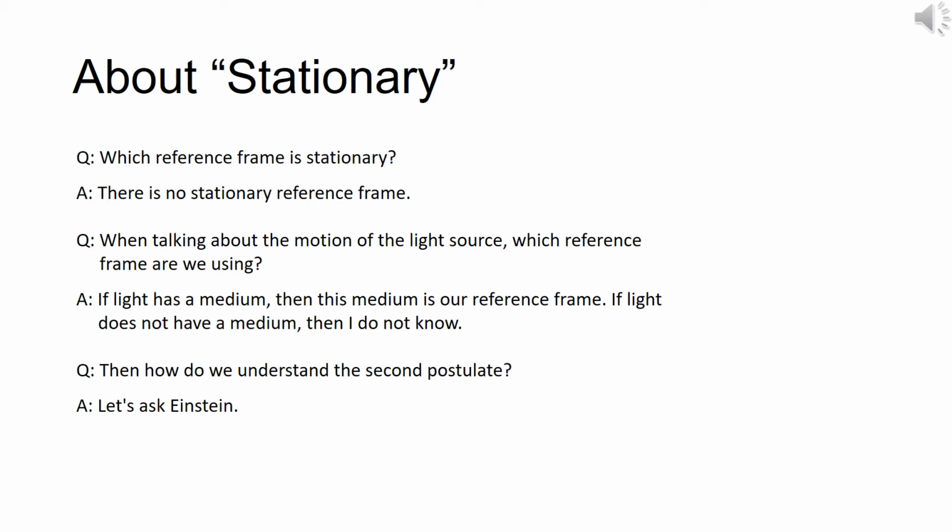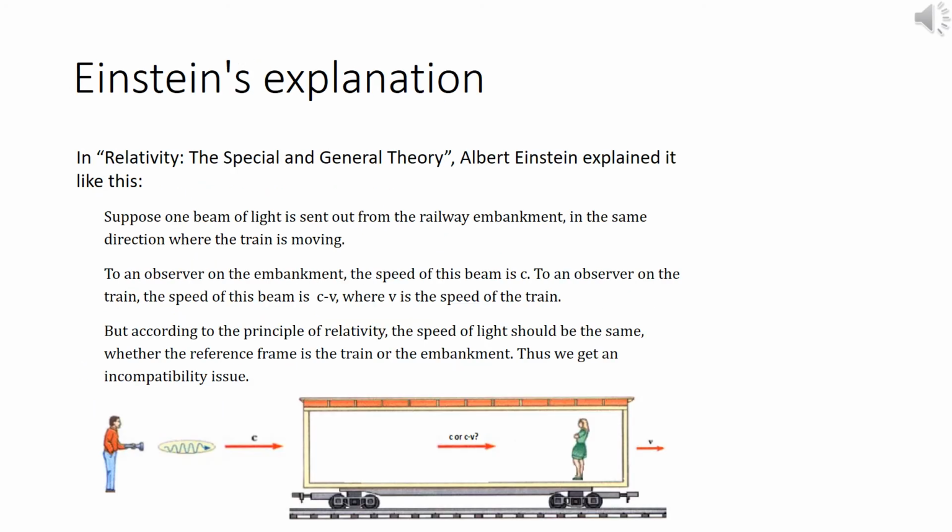Well, let's go back to asking Einstein. So how do we explain the second postulate? In Relativity: The Special and General Theory, Albert Einstein explained it like this. Suppose one beam of light is sent out from the railway embankment in the same direction where the train is moving. To an observer on the embankment, the speed of the beam is c. To an observer on the train, the speed of this beam is c minus v, where v is the speed of the train. But according to the principle of relativity, the speed of light should be the same whether the reference frame is the train or the embankment. Thus, we get an incompatibility issue.